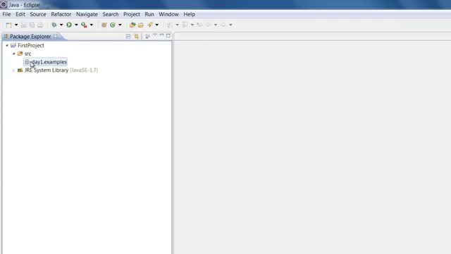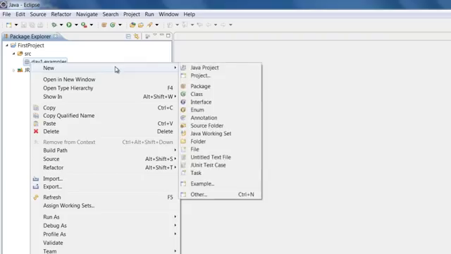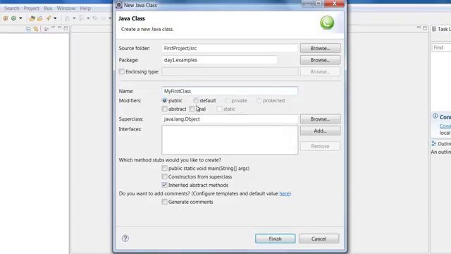So once we have created a package, let us create a small Java program. Let us right click on the package, click on new class. Now don't worry about what a class is, we will learn that very soon, but for now remember, if you want to write any Java program, you need to create something called a class. And let us call this class MyFirstClass.